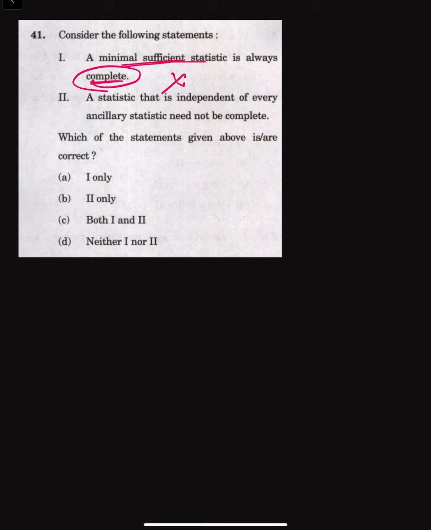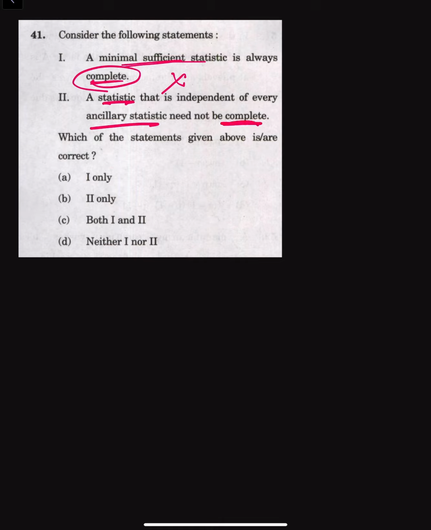If we consider the second statement, that a statistic that is independent of every ancillary statistic need not be complete. Again, ancillarity and completeness are two unrelated concepts, because a statistic is ancillary if its distribution does not depend on the parameter.